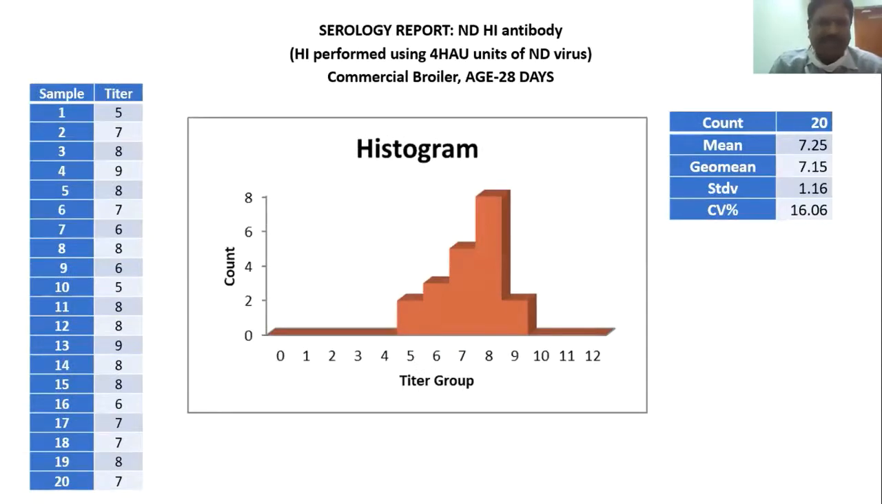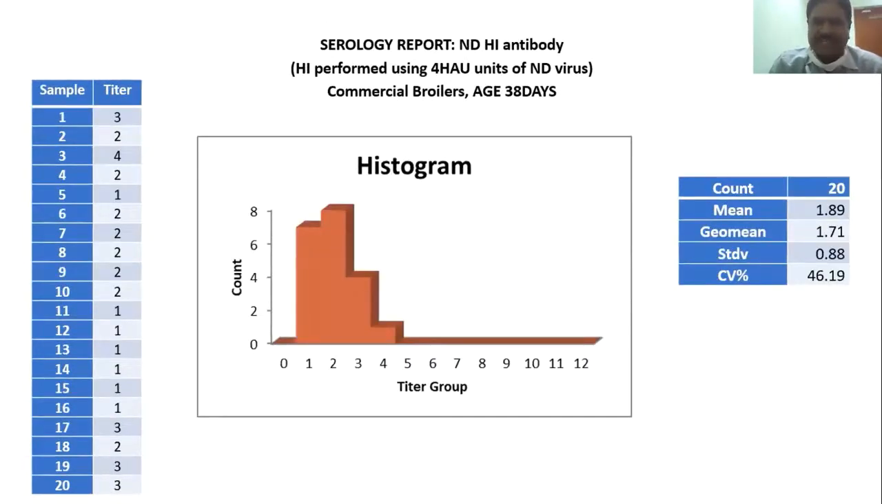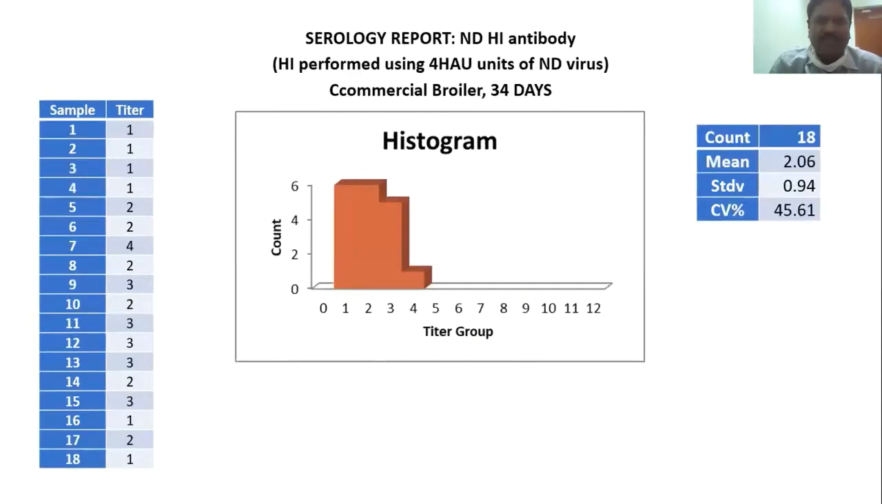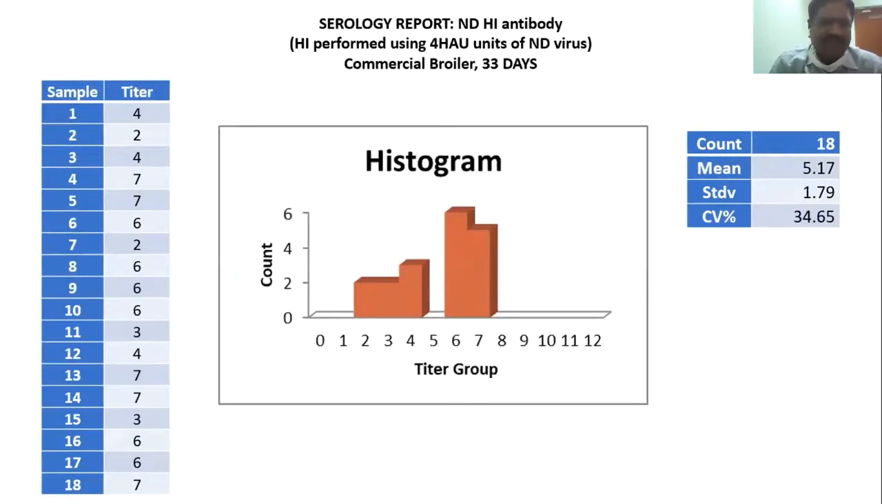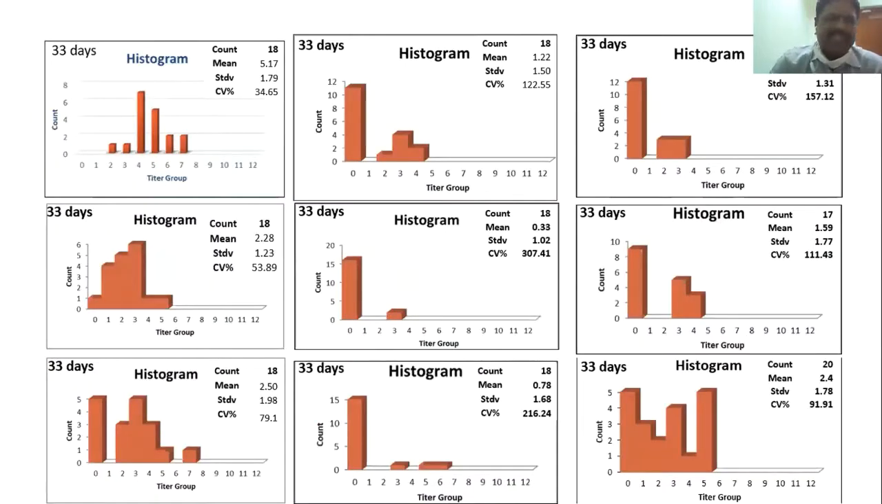very good uniform titers. Then here also, if you see, titers are very low for this particular age. Then here also titers are low. 5 is the protective titer, 5 and above. And if you see here, there is one indicator. They want to check actually their ND vaccination program.